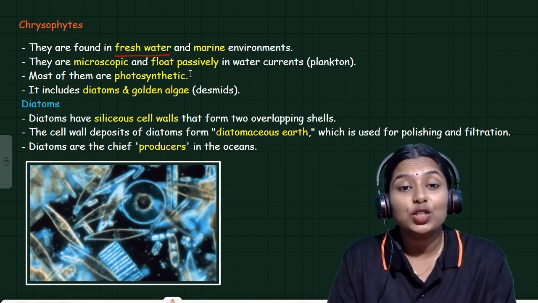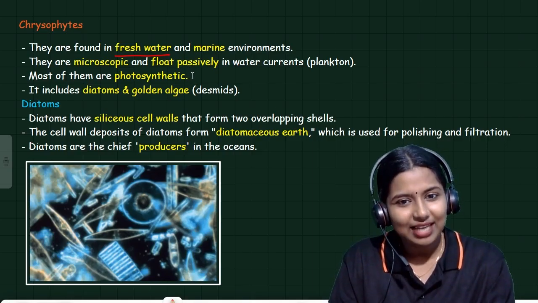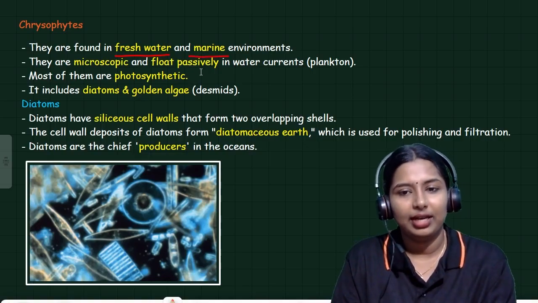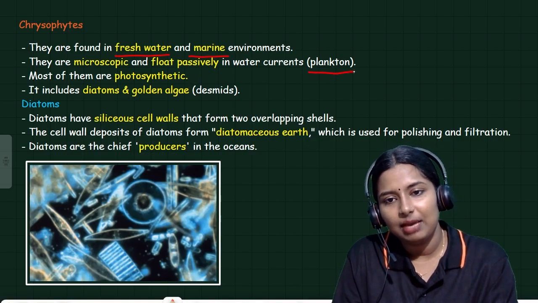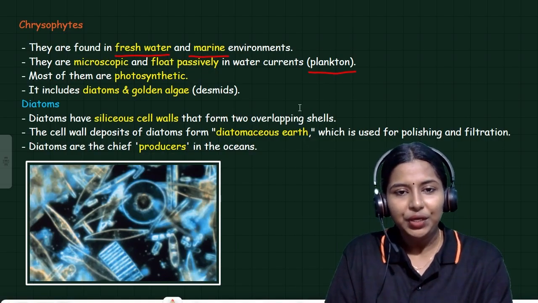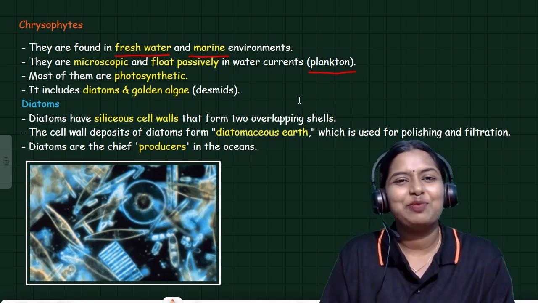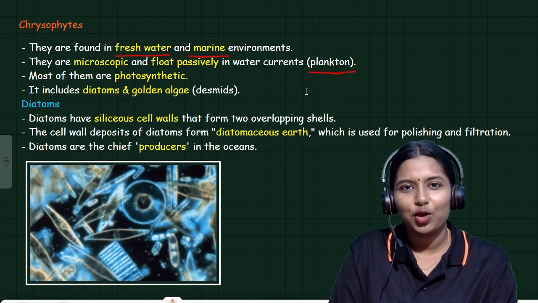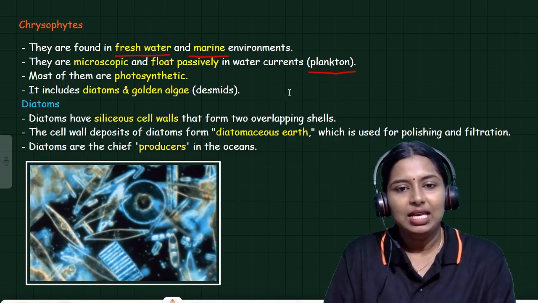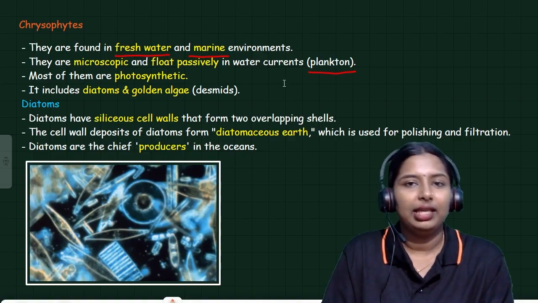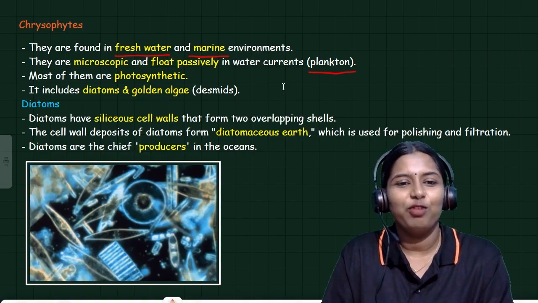They are microscopic. Chrysophytes are microscopic and float passively in water currents. Plankton is one example. We need to use a microscope for viewing chrysophytes.